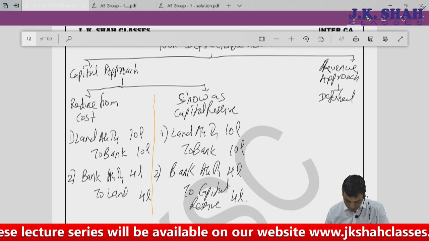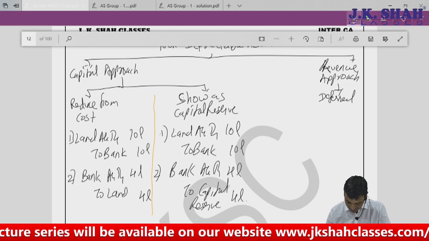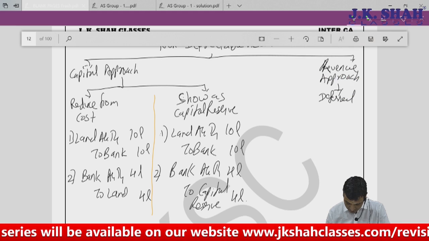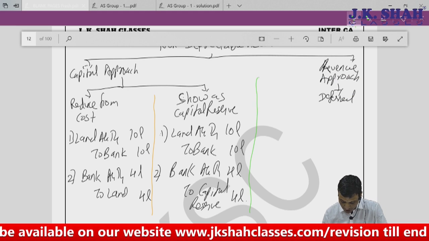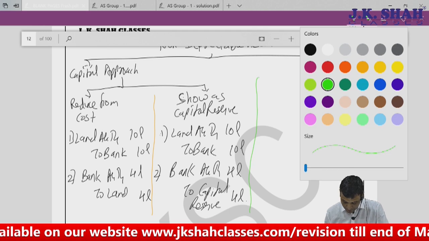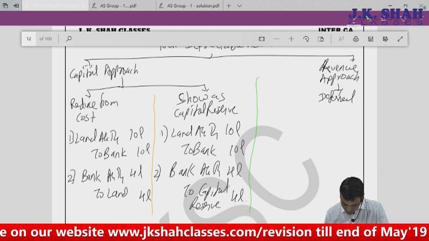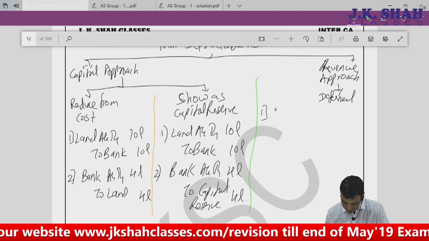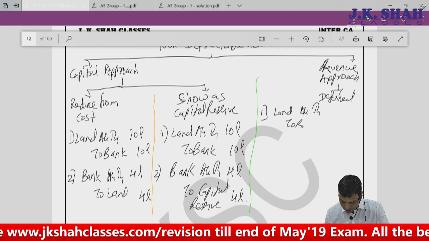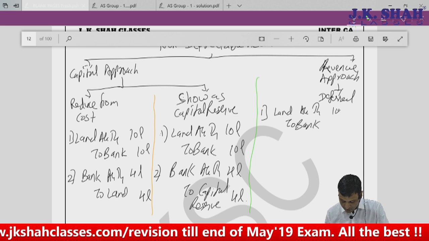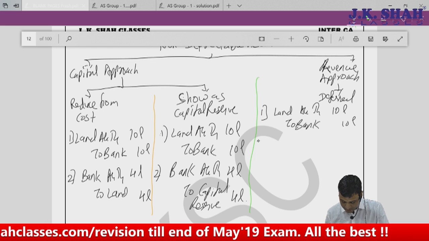Now if it is revenue approach, what should I do? I'll pass an entry, land account debit to bank, say 10 lakhs.